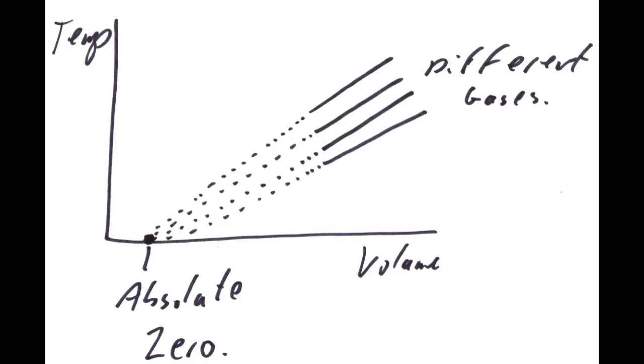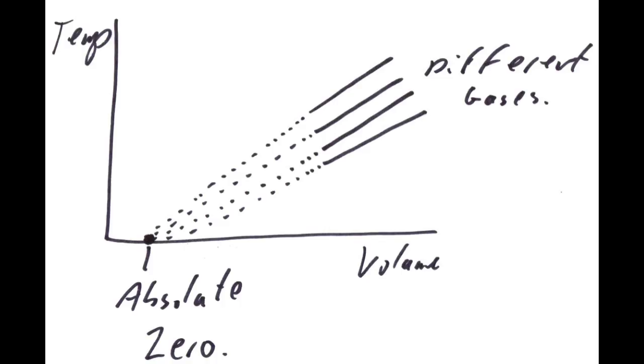However, how do we know what the value of absolute zero is? The answer comes from Charles' law. Charles' law tells us that increasing temperature increases the volume of a fixed amount of gas. If we plot temperature against volume for different gases, then these different gases would all have different gradients, all linear graphs, but with different gradients.